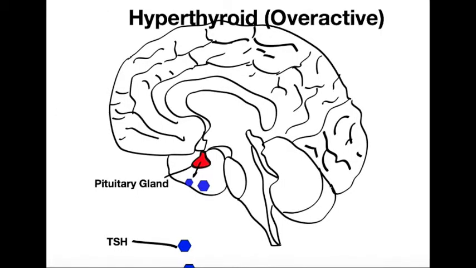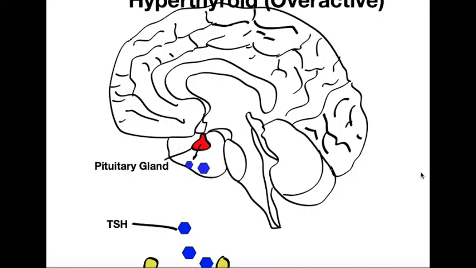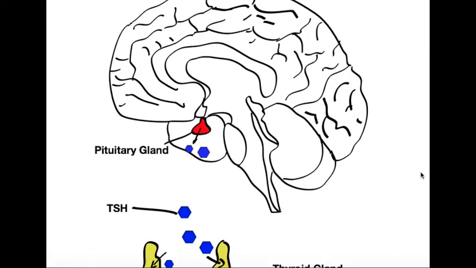Here we have a picture of the pituitary gland just underneath the brain. As mentioned in the previous video clip on hypothyroidism, or underactive thyroid gland, you can see that the pituitary gland here is producing the little blue hexagons, which are the thyroid-stimulating hormone. Now, these are the hormones that activate the thyroid gland into making the thyroxine, which is T3, T4.